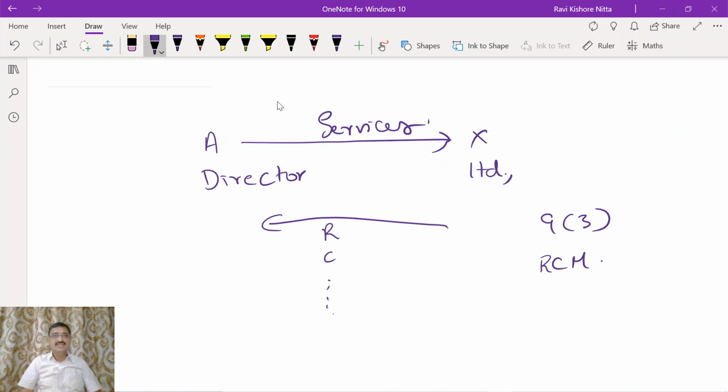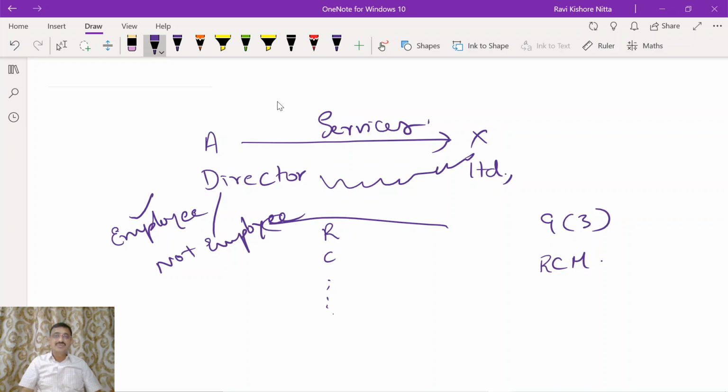Now what you have to understand is, you have to establish the relationship between the director and X Limited. First we have to establish whether A is an employee director or not. If A happens to be an employee, then Schedule 3 will come into play. It will be considered neither a supply of goods nor a supply of service, meaning it will go into the negative list, hence GST will not be levied.